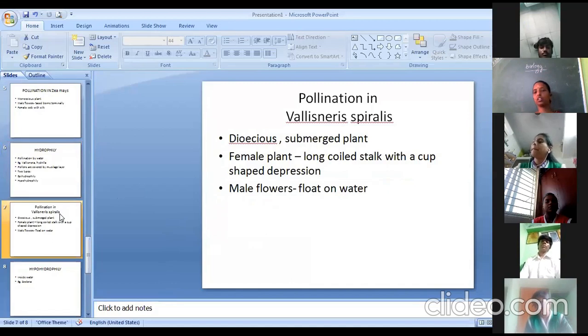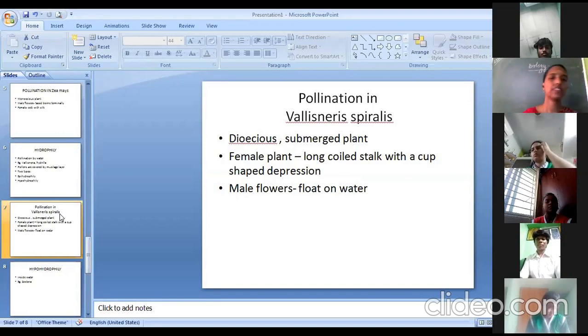So we are going to learn how Vallisneria spiralis takes up its pollination. Vallisneria is a plant which is dioecious in nature. What's the meaning of dioecious? I can see a male plant and a female plant separately. Such a plant is called a dioecious plant. If I consider this, the male plant is separate and the female plant is separate. And usually we see the plant like this.